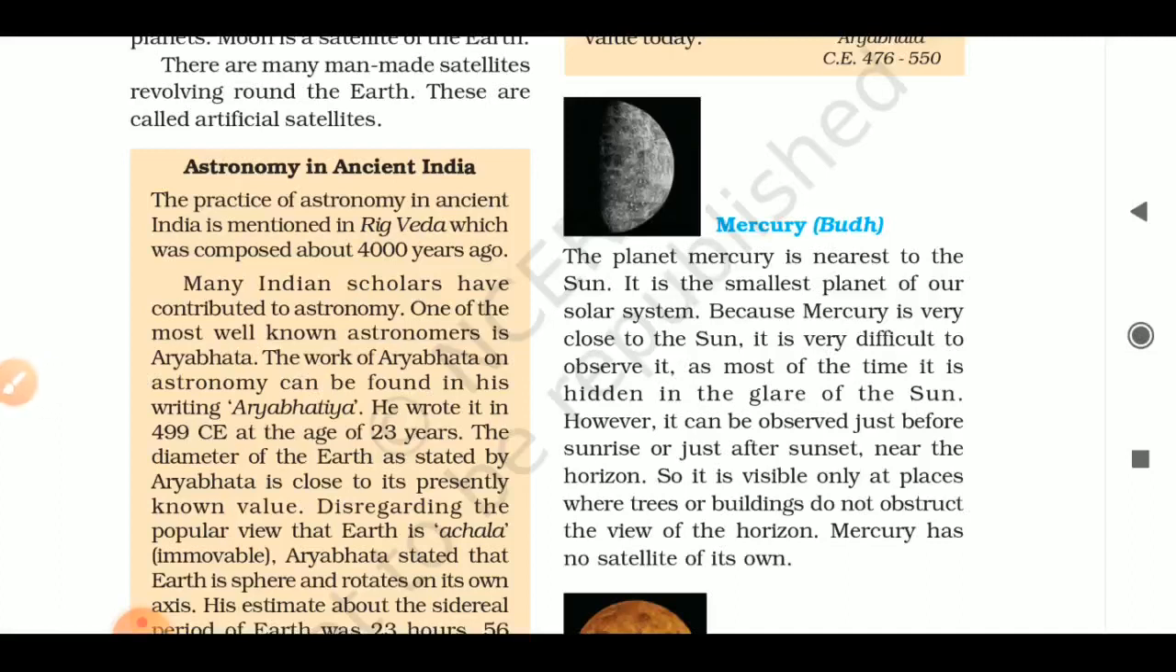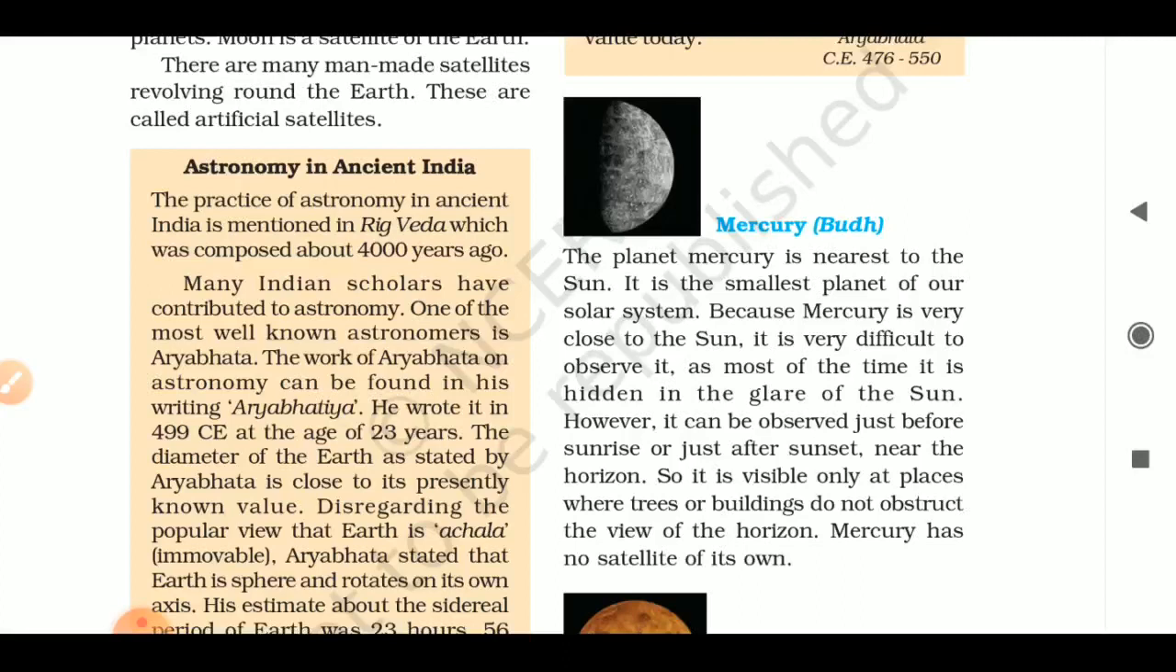If I talk about its satellites, it has no satellite. Satellite means the celestial body which revolves around the planet. That's called a satellite. So it has no satellite.